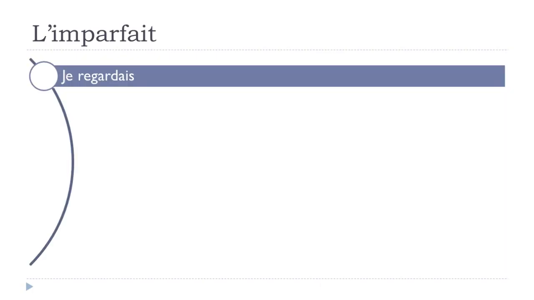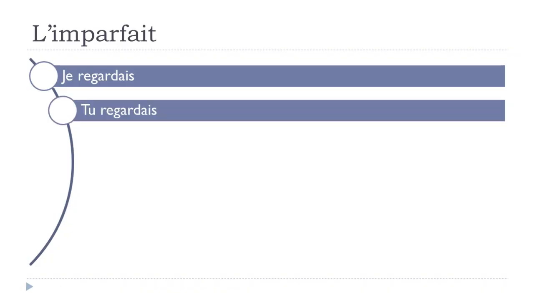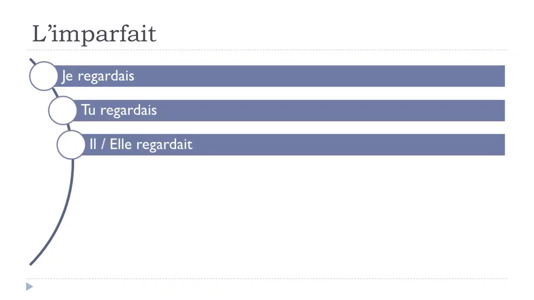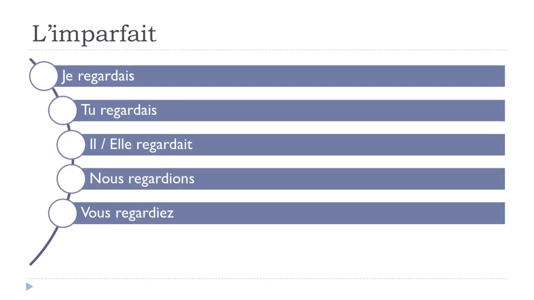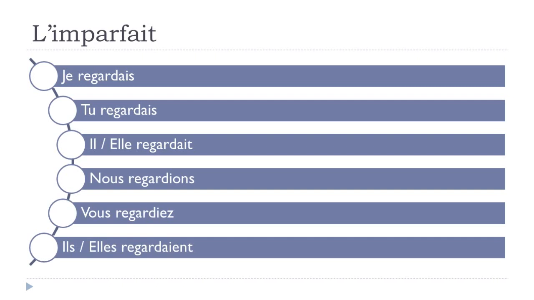Okay, so let's see how it goes for all the forms. So je regardais, so it's regarder, to watch. Tu regardais. Il regardait, elle regardait. Nous regardions, vous regardiez. Ils regardaient, elles regardaient. Okay? So remember, regardais, regardait, and then as well, regardaient, all the same sound. And after that, you've got this ion, as I said, regardions, and then iez, regardiez.